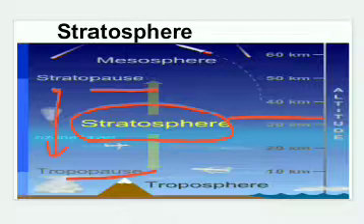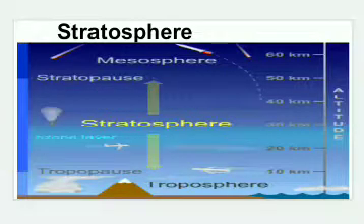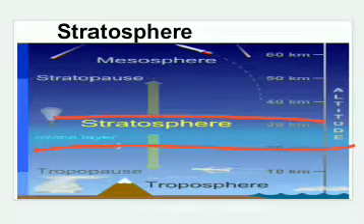Now, a very important part of the stratosphere is the ozonosphere, which is also called the ozone layer. In simple words, we say ozone layer. So this ozone layer or ozonosphere is a layer of ozone which covers a height of about 20 to 35 kilometers from the earth's surface. Here in this picture we can see the ozone layer over here. This part of the stratosphere is the ozone layer.